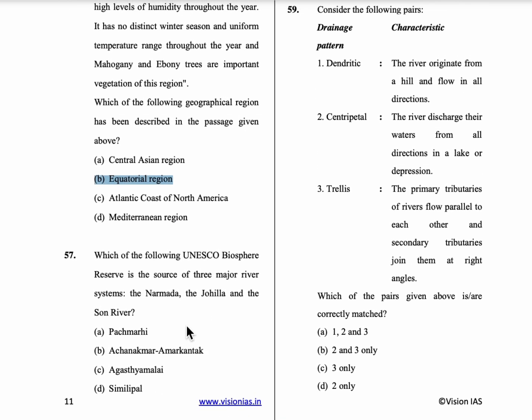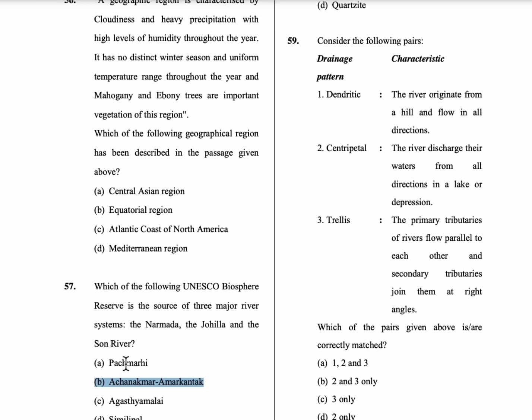57th question. Which of the following UNESCO Biosphere Reserves is the source of three major river systems: the Narmada, the Johilla and the Son river? So it is Achanakmar Amarkantak. So it is in Chhattisgarh. So it is the source of three major rivers, Narmada, Johilla and the Son. And Pachmarhi reserve is in Madhya Pradesh, Agasthyamalai is in Kerala, Simlipal is in Odisha. So option D is the correct answer.